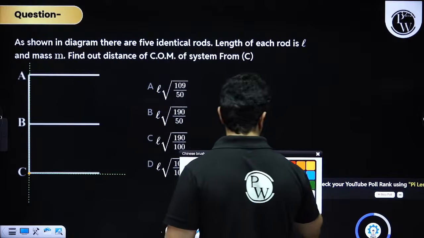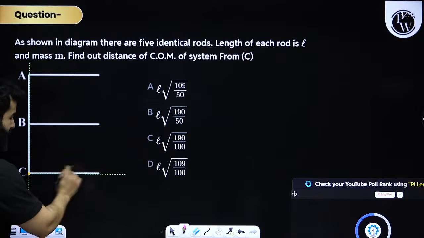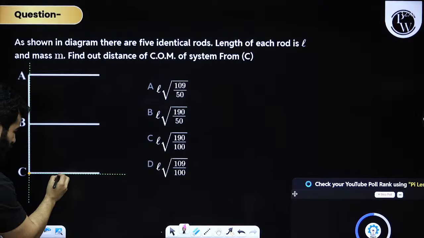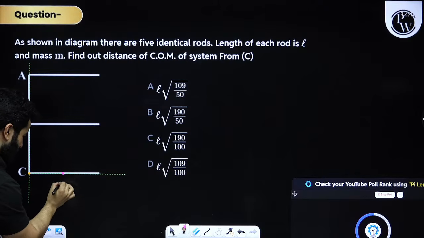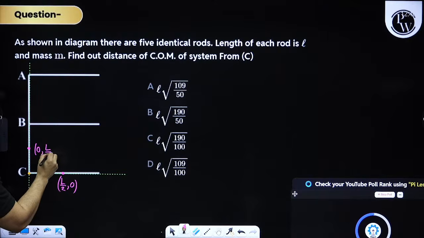Be quick. See, I'll also help you in this one. This is a rod. Each rod has mass M and length L. So the center of mass will be somewhere over here. That is L by 2 comma 0. The center of mass of this rod will be 0 comma L by 2.